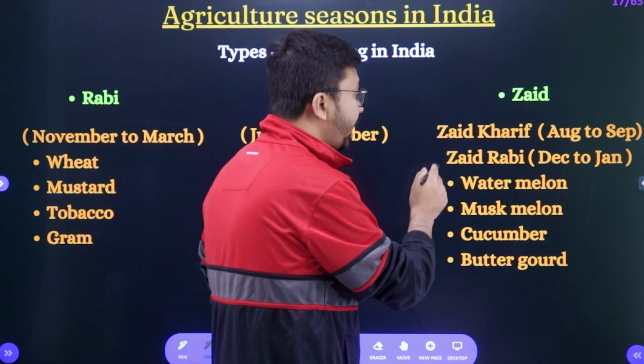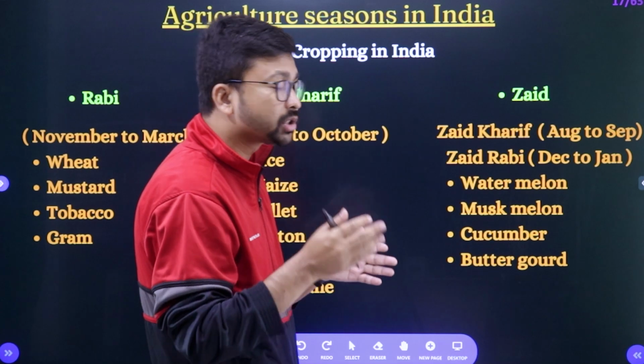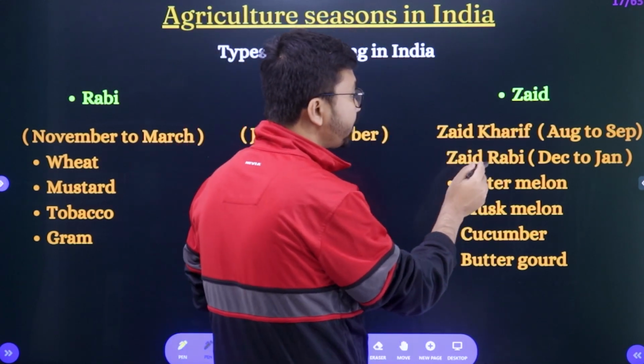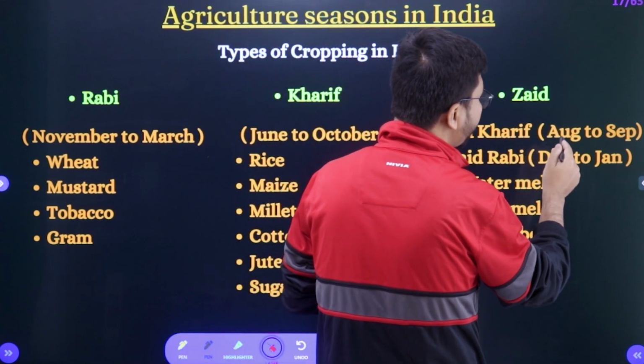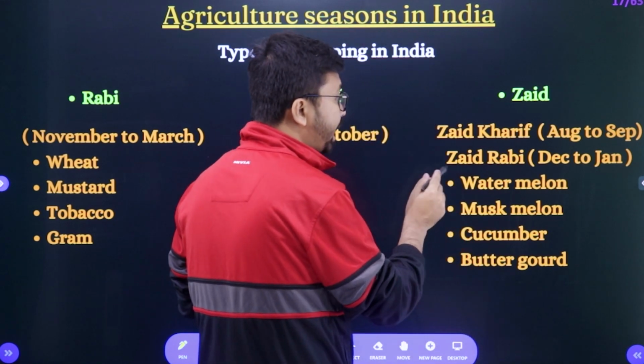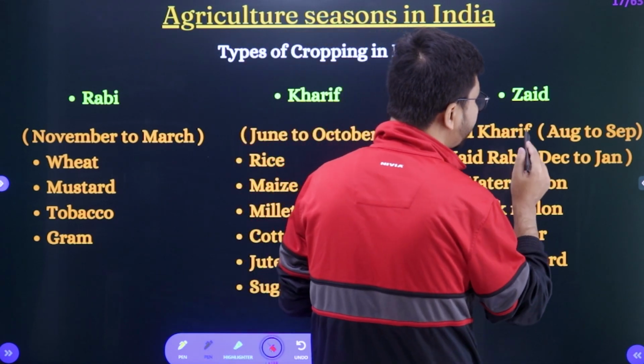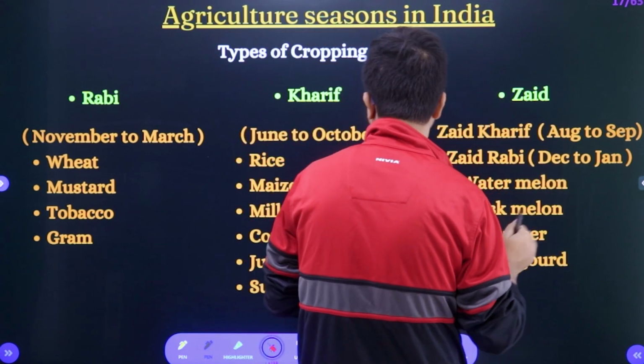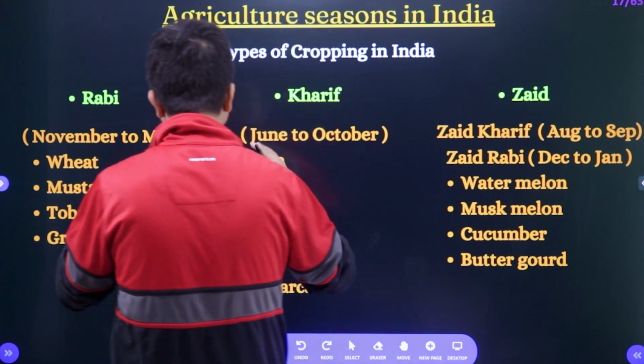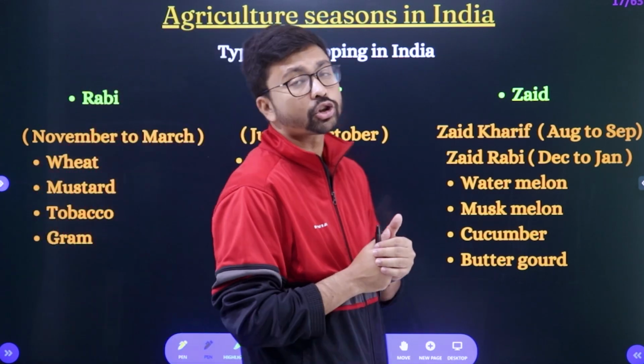So Zaid Kharif and Zaid Rabi are the divisions. Zaid Kharif is cultivated between August and September, and Zaid Rabi is cultivated during December to January.